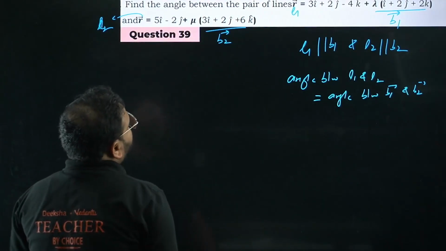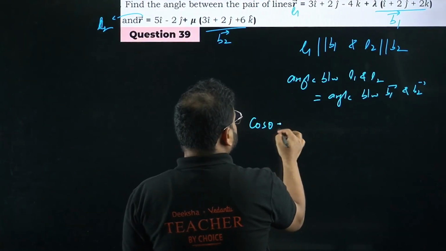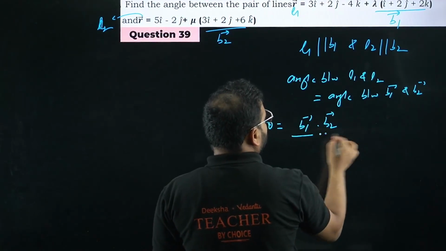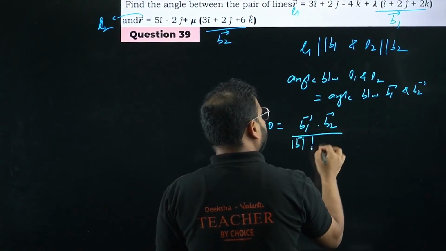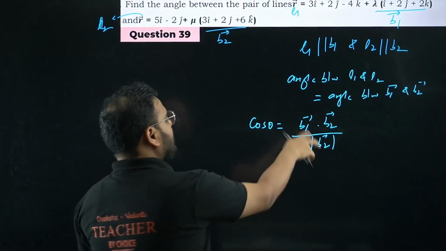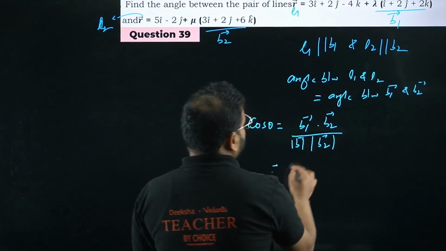So B1 and B2, how do you find the angle, bacha? We know this condition. Cos theta is equal to B1 dot B2 vector by mod of B1 and mod of B2, right? This is from where, bacha? From the definition of dot product. Yes. Please do this, dot product of these two.